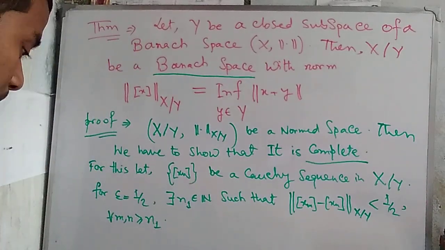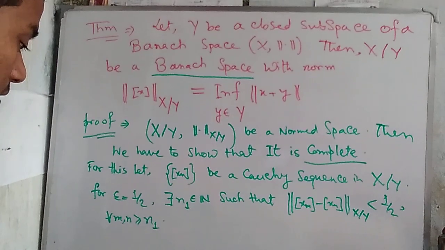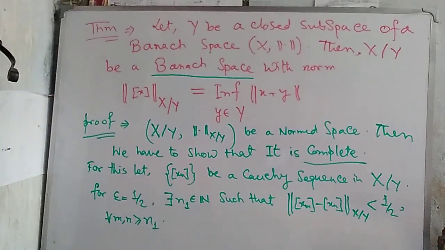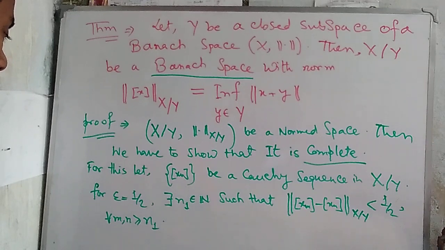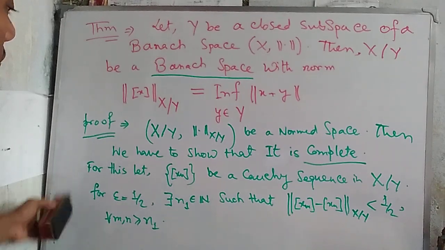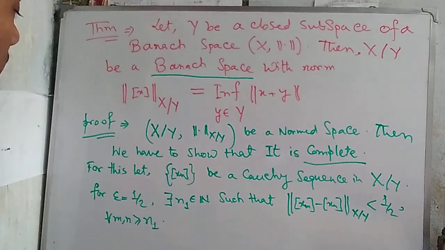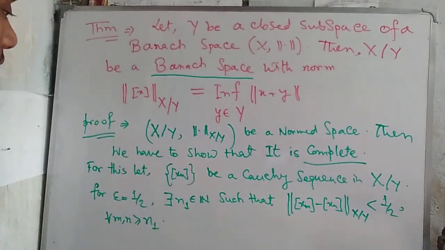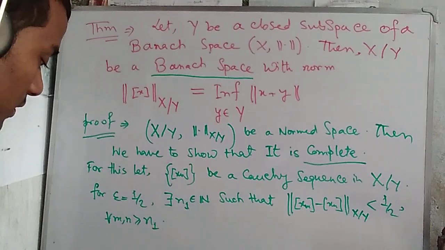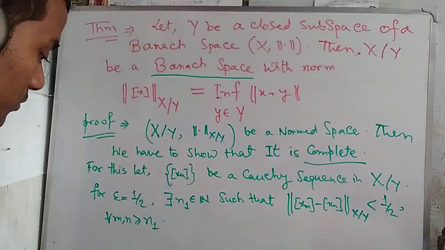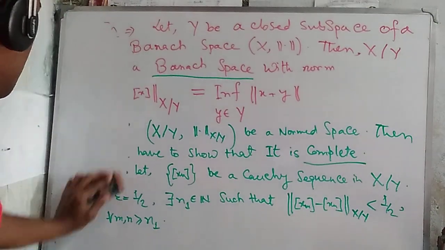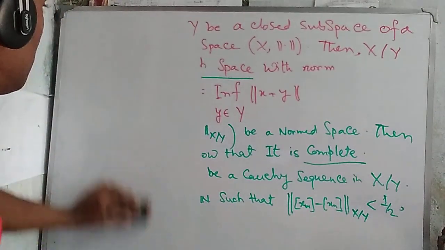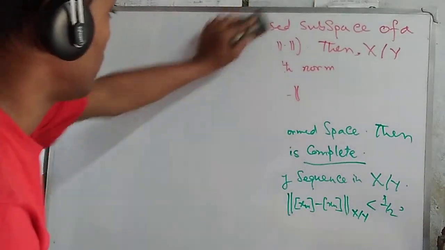Then we write again for epsilon equal to half squared. We just take a Cauchy sequence in this quotient space and define it this way. If epsilon equals half, then this happens.